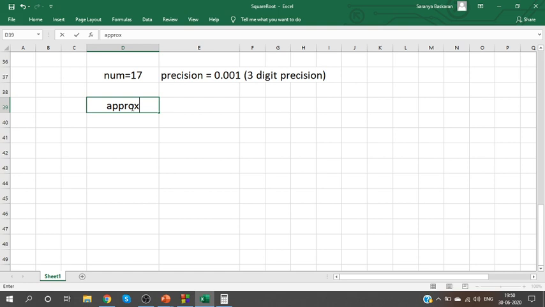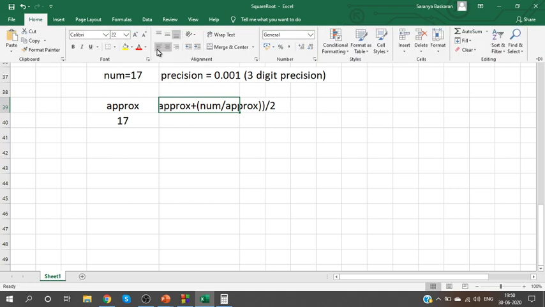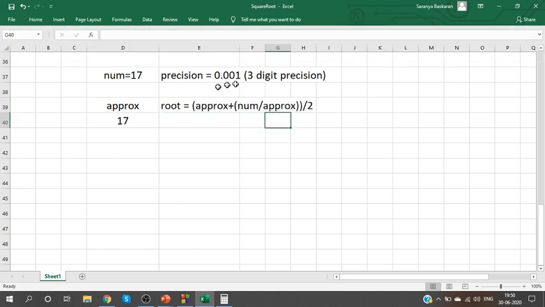First, the approximate root. I'm going to initialize the approximate root as 17. Now to calculate the original root value, your formula is (approximate plus number by approximate) whole divided by 2. Remember the formula, this is the efficient technique.